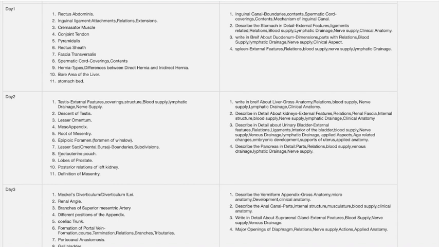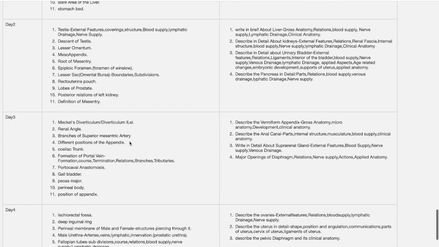This rectouterine pouch and Pouch of Douglas is repeatedly asked in your exams. Lobes of prostate also. This is also an important question. And this is the posterior relations of left kidney. Definition of mesentery. All these questions are seen in your previous exam papers. So don't leave these questions here. That is the day 2 schedule.